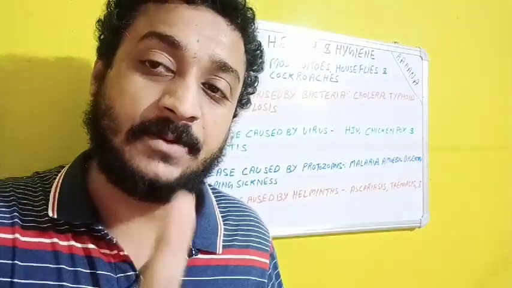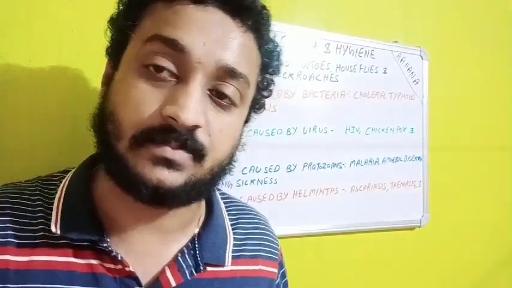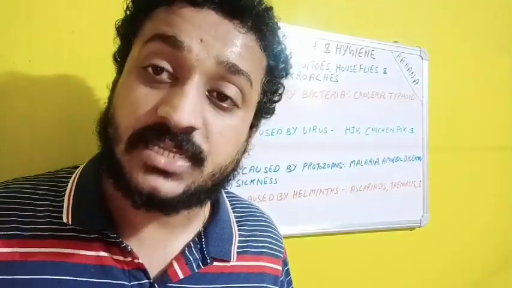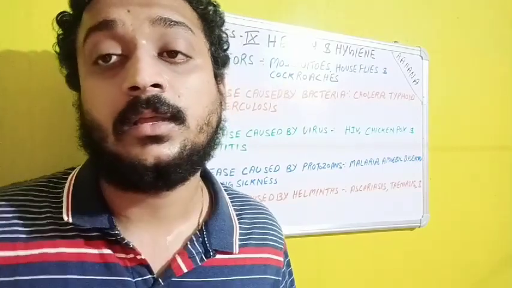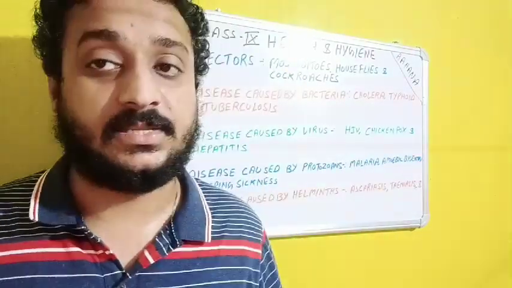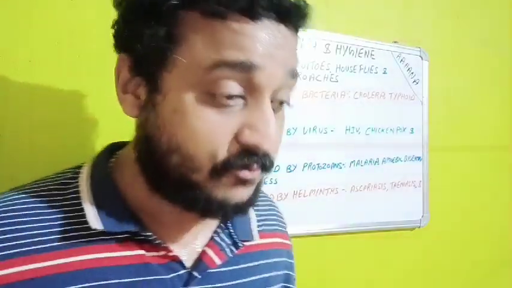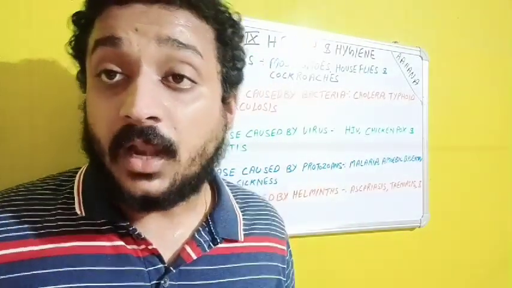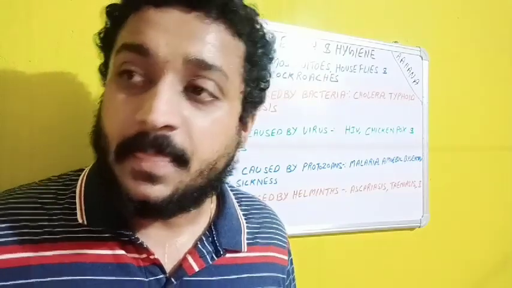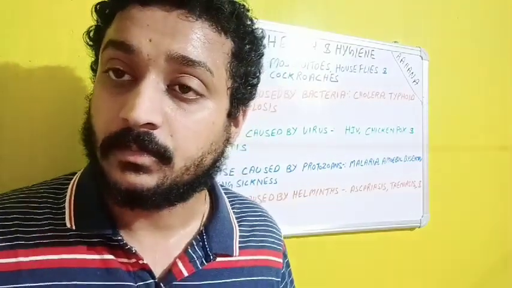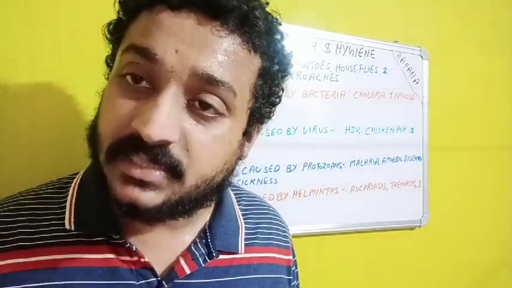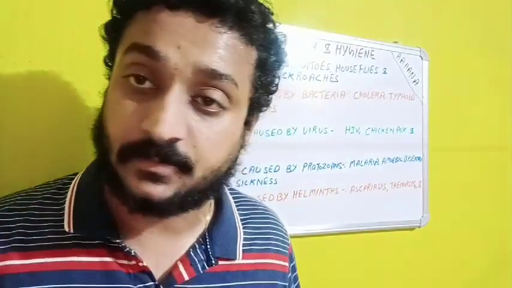Now, if the healthy person is having a good immune system, the healthy person won't be having the TB. But if he or she is having a weak immune system, the healthy person also may get the disease. So here we need to be very careful. So what are the medicines regarding Mycobacterium tuberculosis? There are several medicines used. Especially the doctors are using the streptomycin and isoniazid preparation drugs.